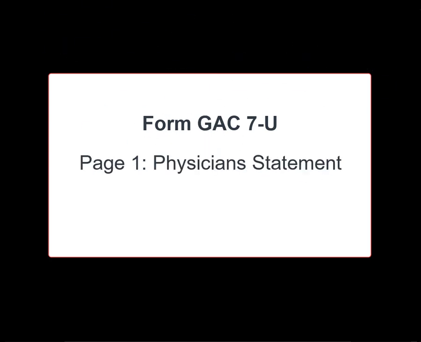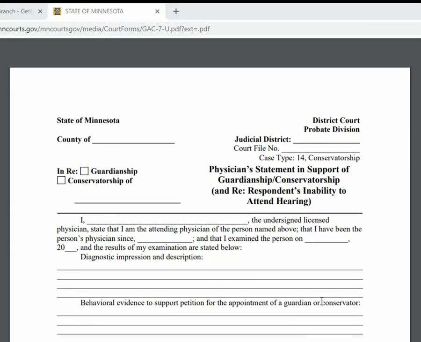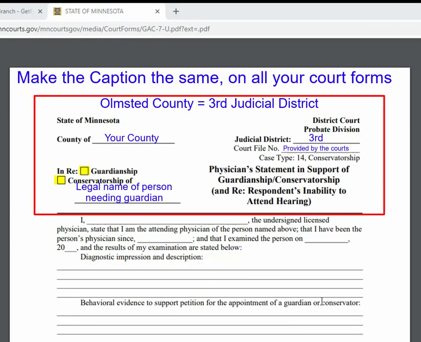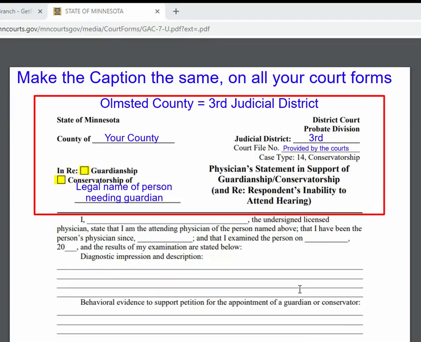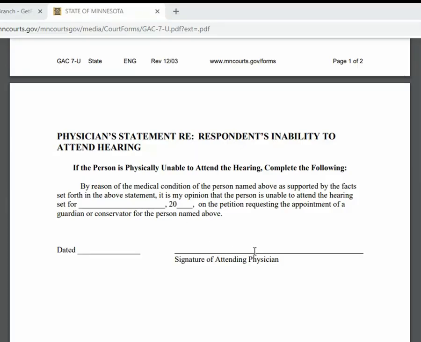I will now cover Form GAC 7-U, which is 2 parts. The first is the physician's statement. As stated, you can use this form for supporting documentation from a physician. You can give this to the physician to complete on the person's behalf. The second part is if you feel the respondent is unable to attend the hearing, you can have the physician fill the second part of this out and sign.